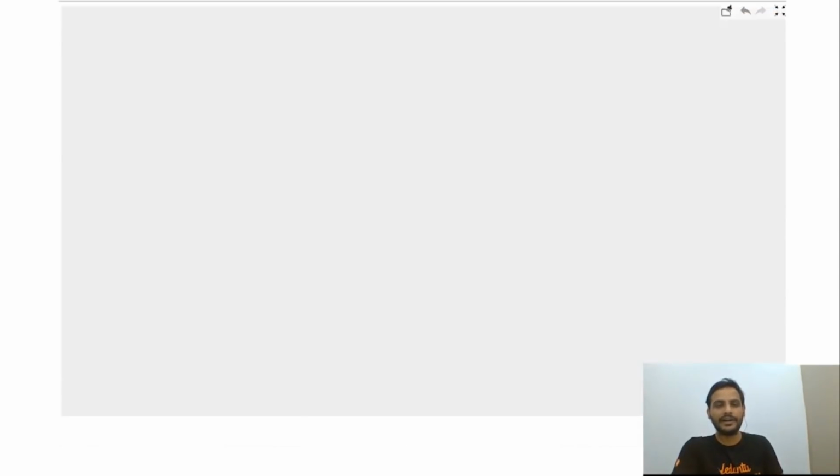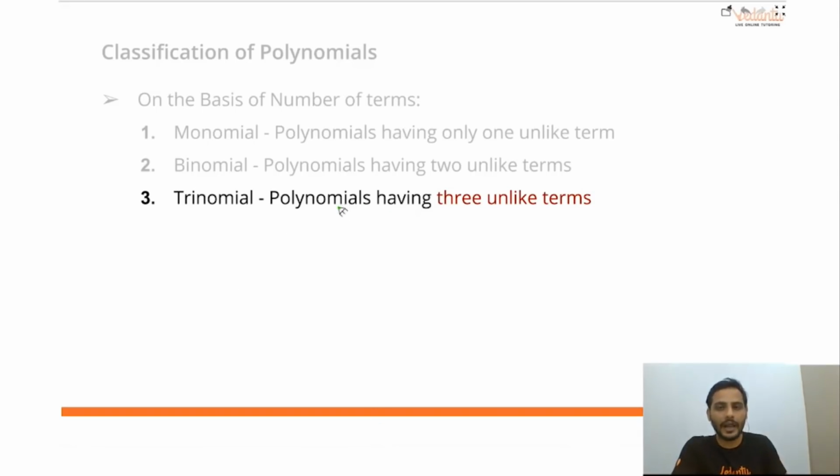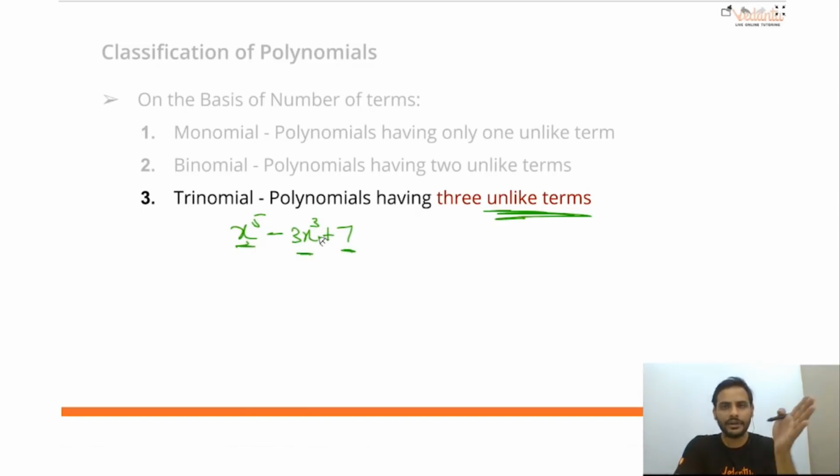Understood? Similarly, the third part is trinomial. Trinomial means having three unlike terms. All the three terms present there have to be unlike. For example, I can write x raised to the power 5 minus 3x cube plus 7. Three terms, all three terms are unlike. You cannot add any one of them. So this is called a trinomial.